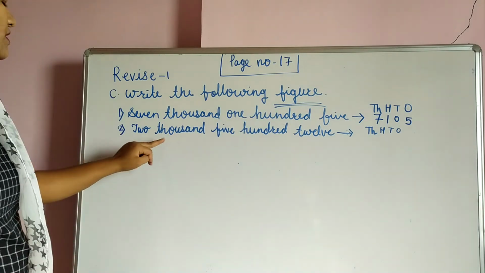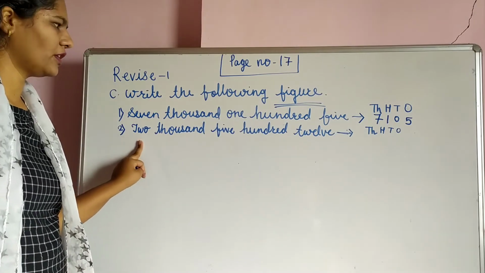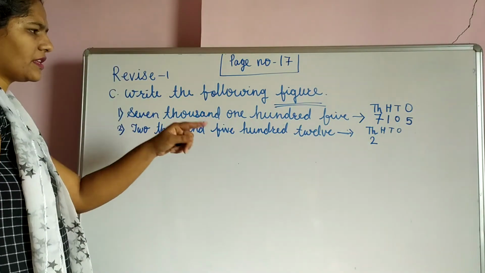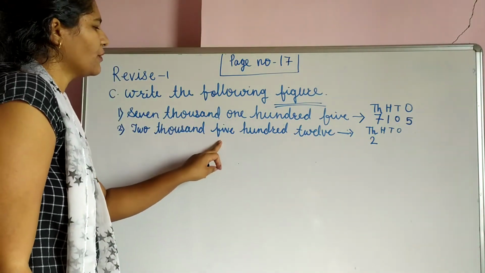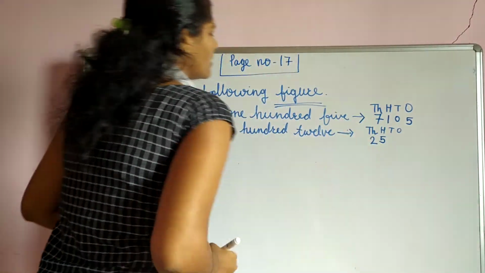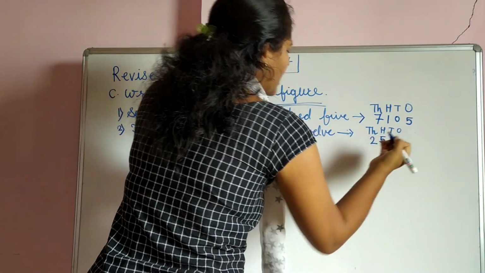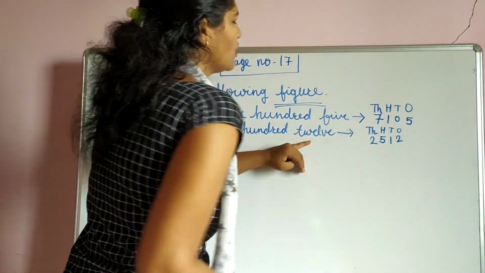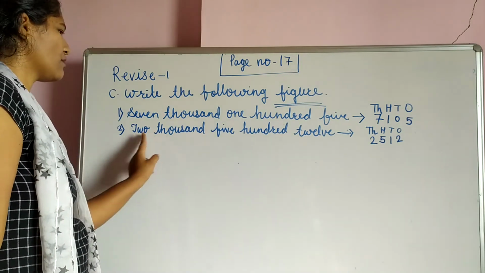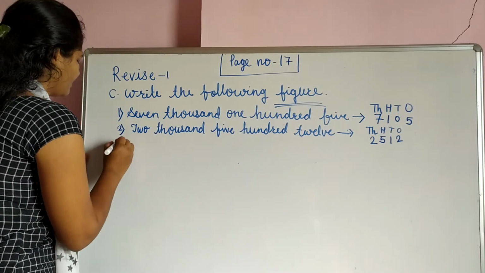So see, thousand place, what is there? 2. In 2,000 this 2 is on the thousand place, so write here 2. What is the next one? 100. This 5 is on the hundred place, so write 5 on the hundred place. See, 12 means here 1 is on the tens place and 2 is on the ones place. So what is the number? 2512. Same here, 2512. Okay student.